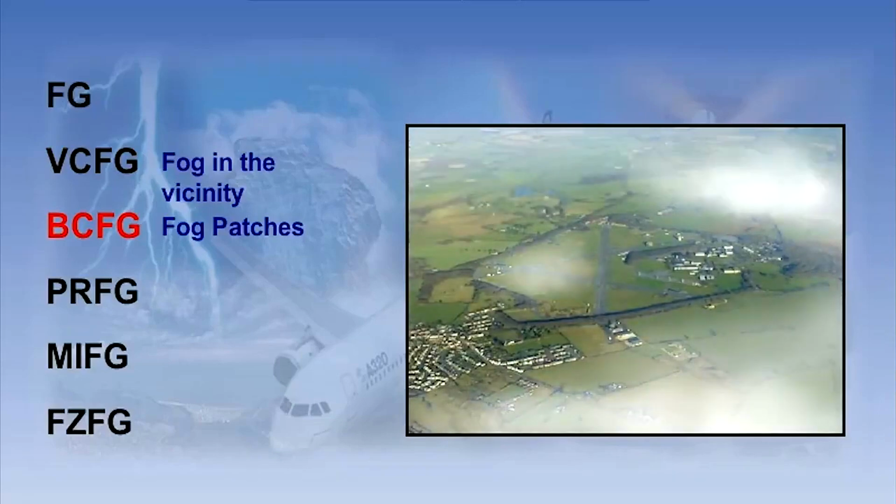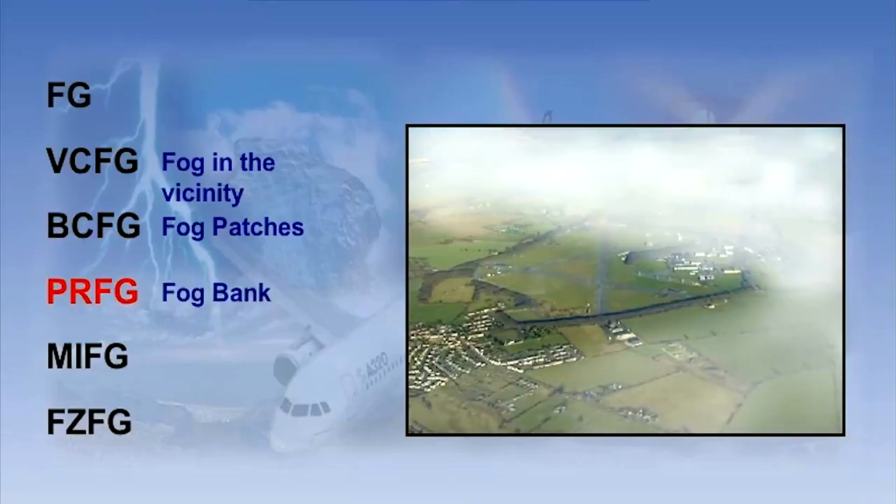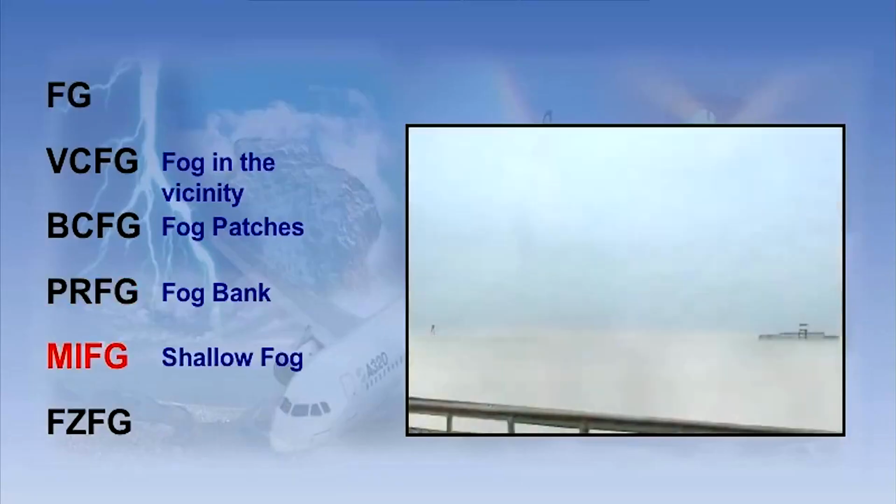BCFG is used when the observer can see at least one patch of fog contained entirely within the aerodrome boundary. PRFG is a bit different. This is reported when the observer sees that a fog bank has encroached upon the aerodrome boundary. Finally, MIFG is a unique one, indicating shallow fog present right at the observation point.